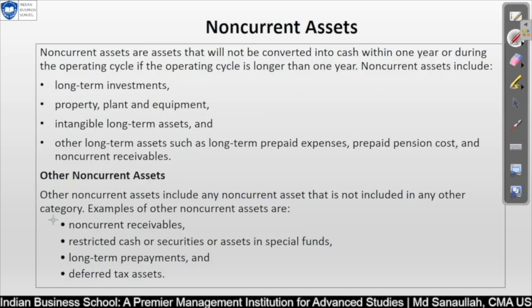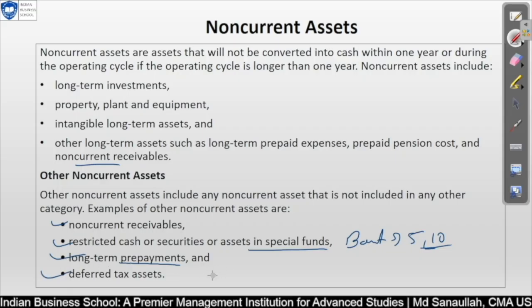For example, restricted cash or security for a specific period of time. When we buy some kind of security or some asset like a bond, it is normally held for 5 years or 10 years. That is why it is restricted cash and securities or asset. Long-term prepayment: any payment we made for a long period, which we will recover after 1 year or more, will be your non-current asset.